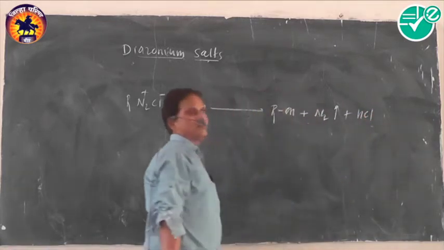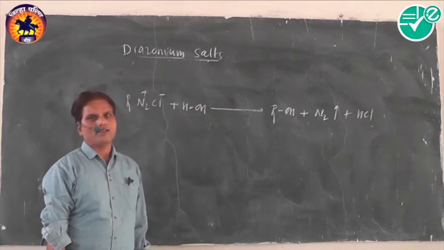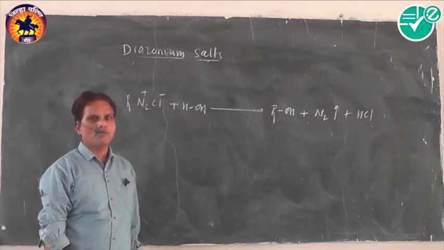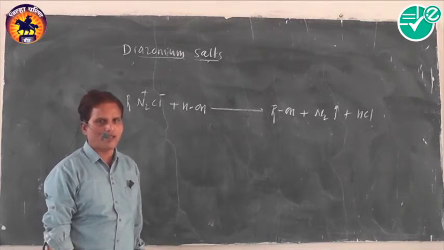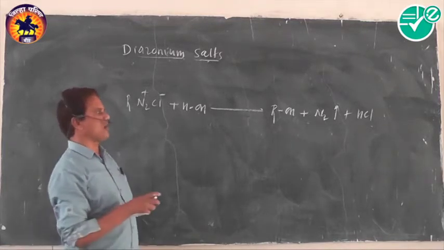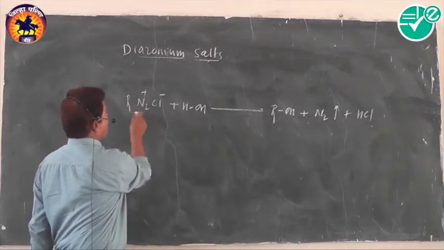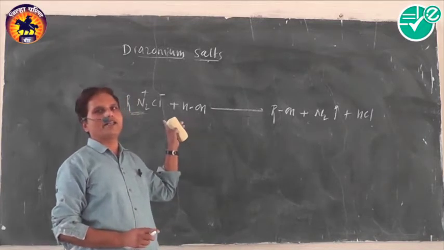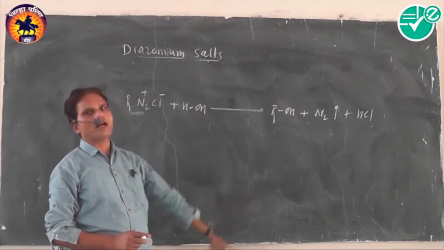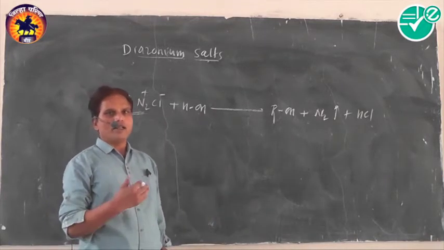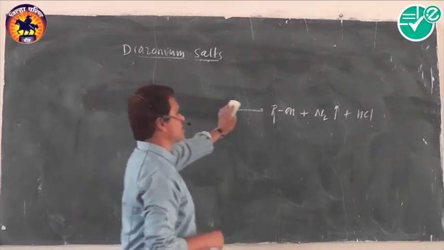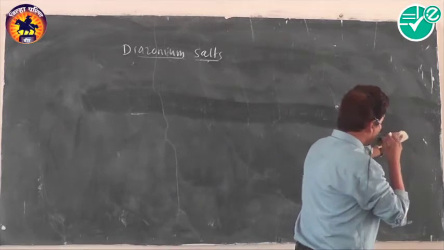That's why these diazonium salts are prepared only whenever necessary, since they cannot be stored for a long time because they undergo decomposition. So alkyl diazonium salts are highly unstable, rapidly decompose, and produce alcohol.